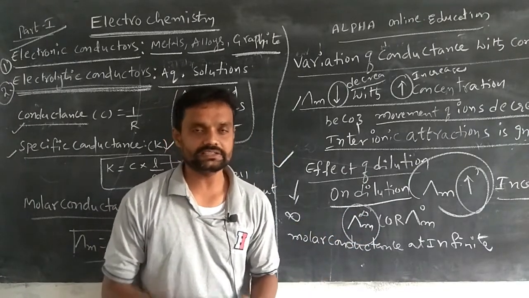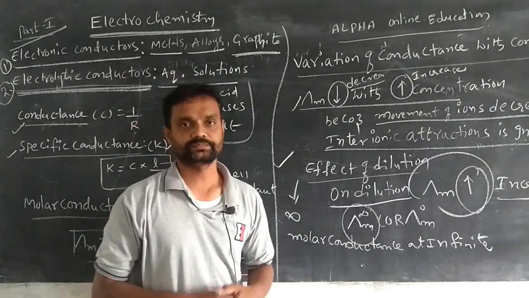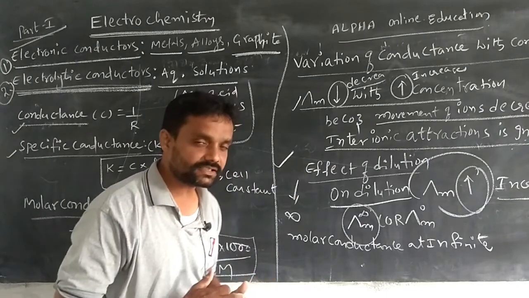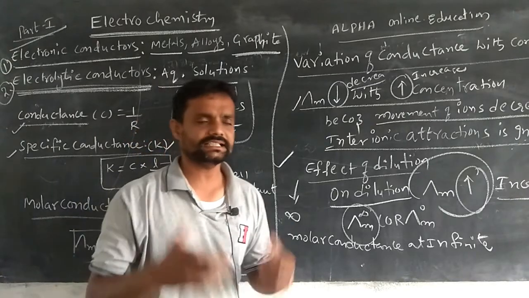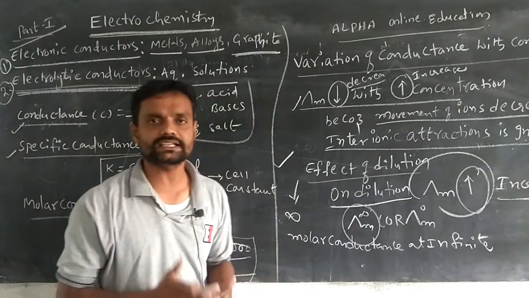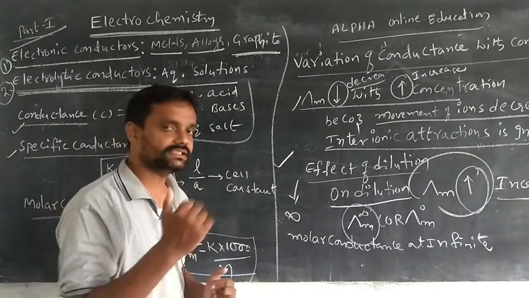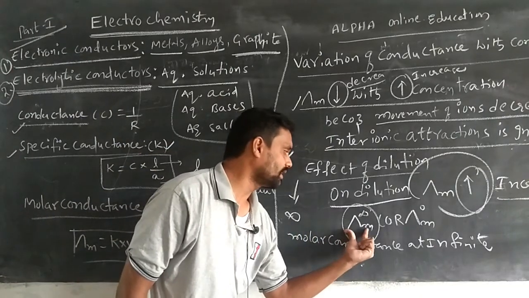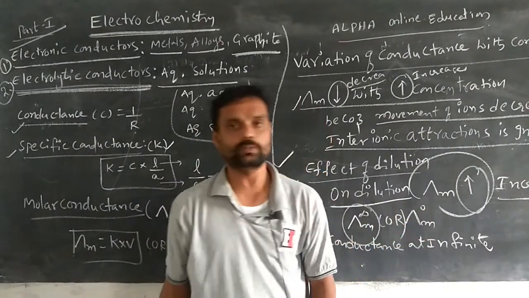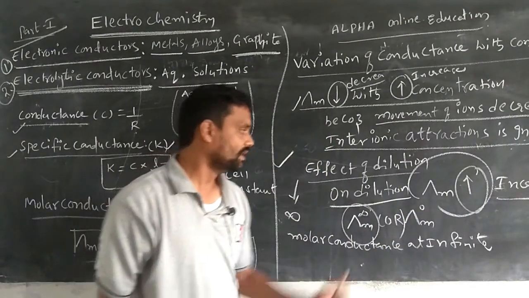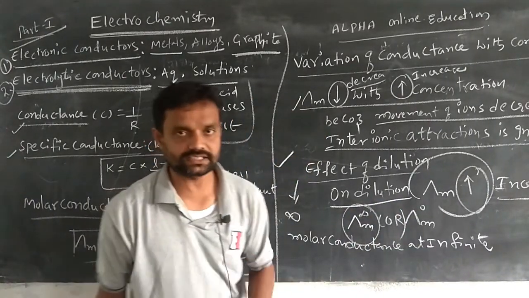Dilution, simple concept: dilution increases, and when the dilution reaches infinity, at the infinite dilution, the molar conductance is called the molar conductance at infinite dilution. It is indicated with lambda m infinity, or it is also indicated with lambda m 0. Lambda m 0 is nothing but the molar conductance at 0 concentration.